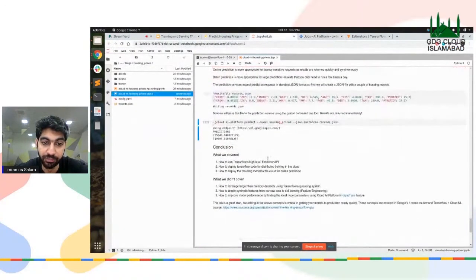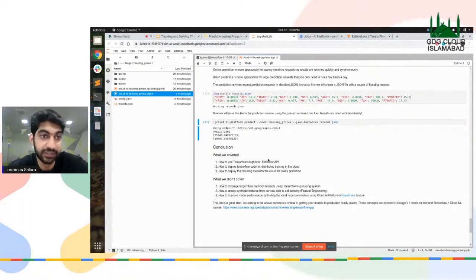Okay. So basically, this is the very basic idea of how to train and deploy your models on the Google Cloud platform. We've covered the TensorFlow high-level API called Estimator API, and we've also covered how to deploy TensorFlow code for distributed training in the cloud. But we've noticed that distributed training does not work well. Instead, we have to use a GPU if we want to run it faster, and how to deploy the resulting model to the cloud for online prediction. This is the part that we actually had to cover, right? Which is our goal.